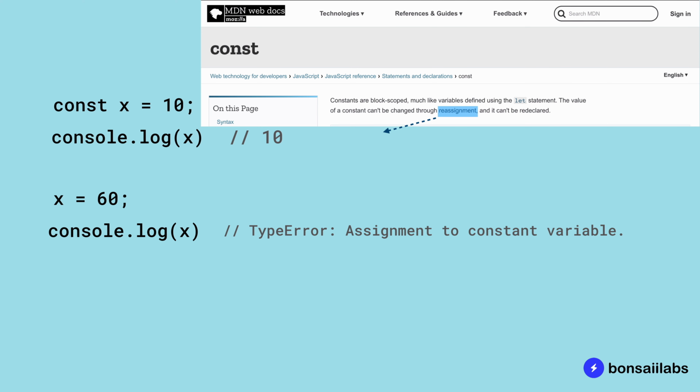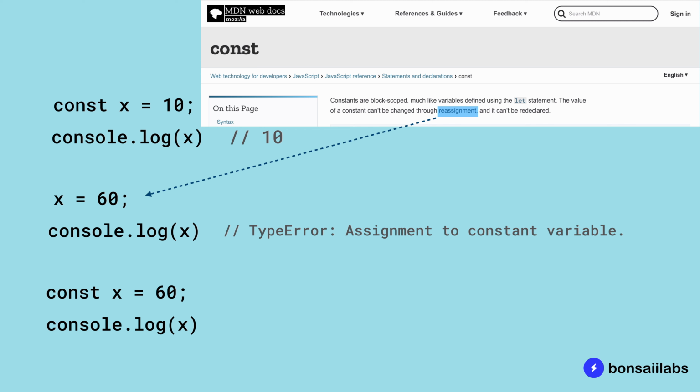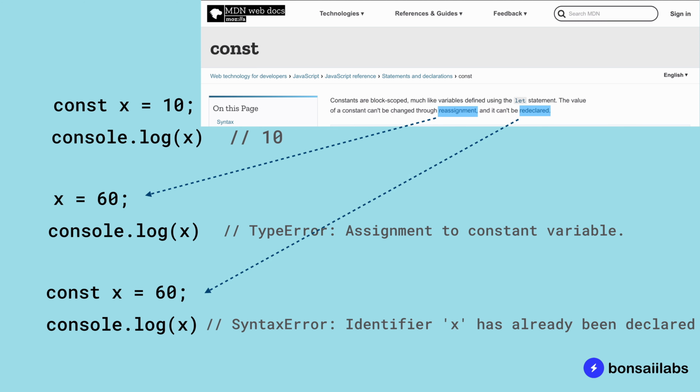However, as per the documentation, what we are doing now is called reassignment. We use the same variable x and try to reassign a new value to it, which is not allowed in const. Now, what if we wrote a statement where we created the variable x again and assigned a new value to it? What do you think should be the output on the console? This time, we would get a syntax error because as per the const definition, we are redeclaring the variable x, which is not allowed.